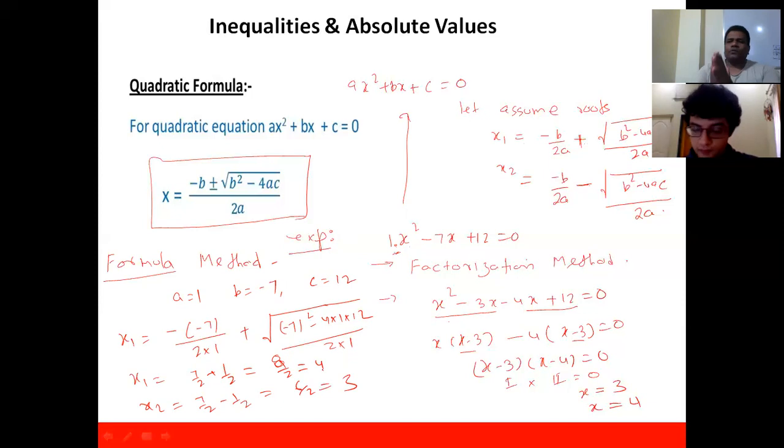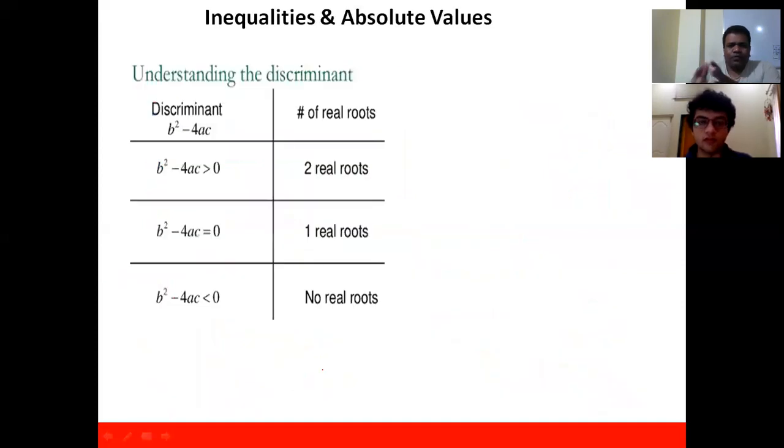I just wanted you to know the process. Otherwise, of course, you'll be getting the same answer, right? Here also we get 4 and 3, by using the formula method and by the factorization method. In both cases we are getting the same answer. Wonderful. Let's move on.